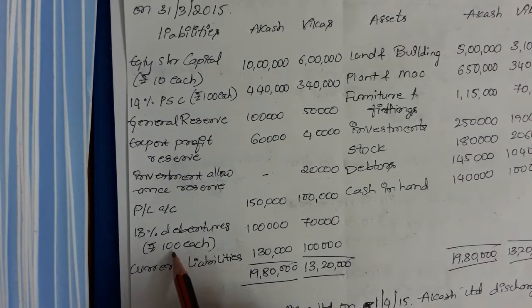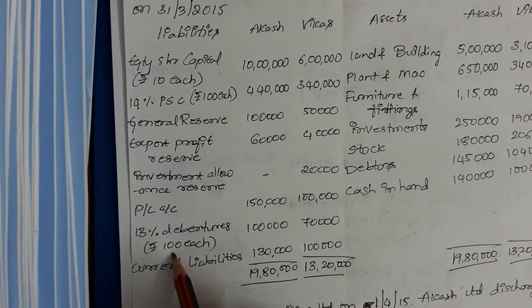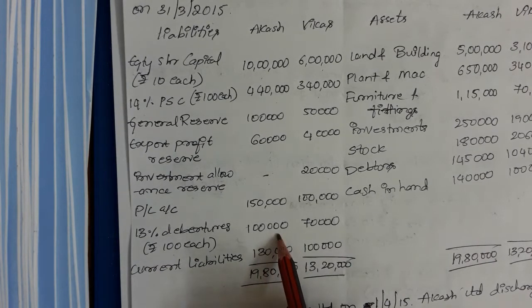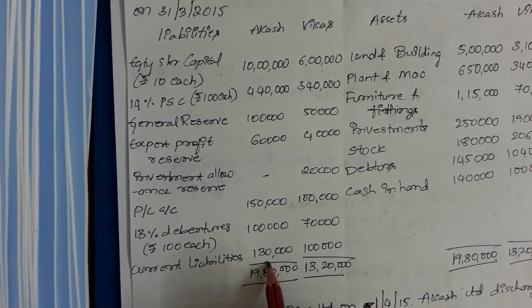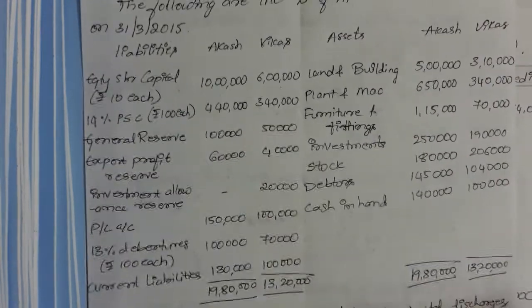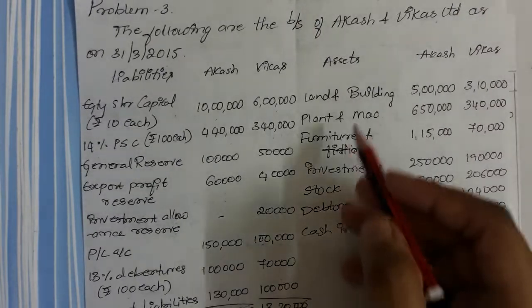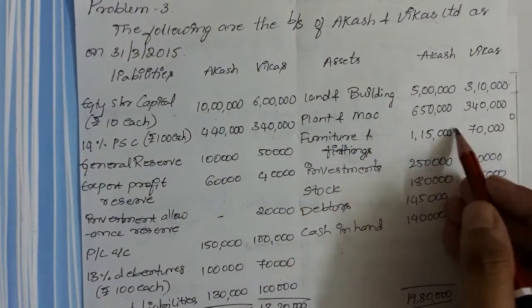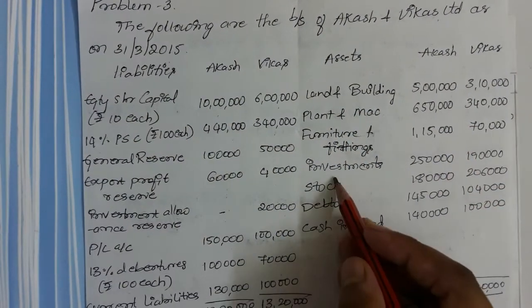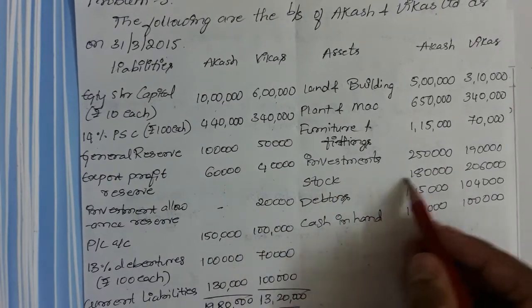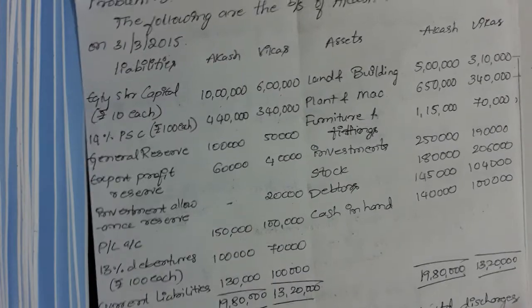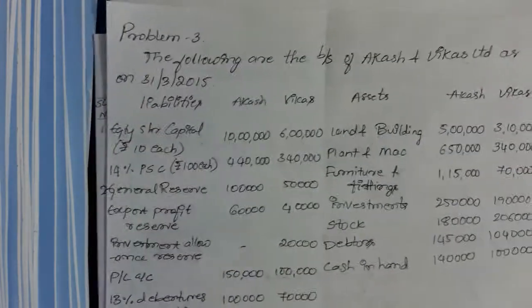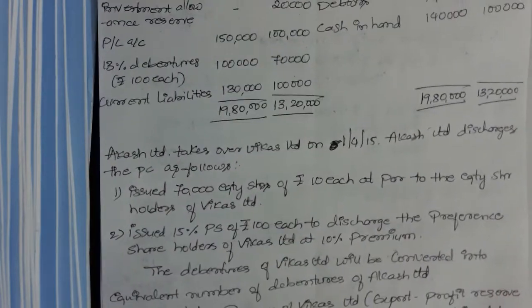They have the debentures, 13% debentures of rupees 100 each, 1 lakh of Akash and 70,000 of Vikas, and current liabilities 1,30,000 and 1 lakh. And assets, we have land and building, plant and machinery, furniture and fittings, investments, stocks, debtors, cash in hand. So this is the balance sheet of Akash and Vikas Limited, both limiteds. Next, what is the adjustment they are given over here?